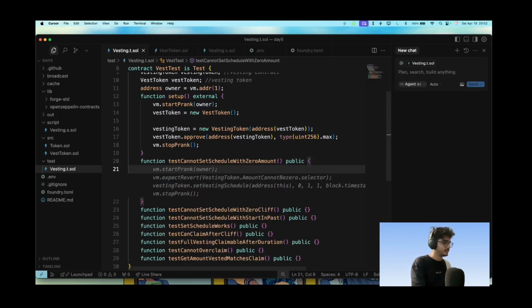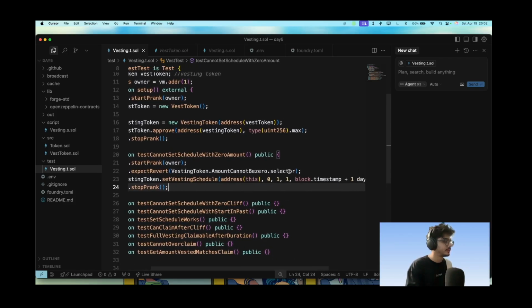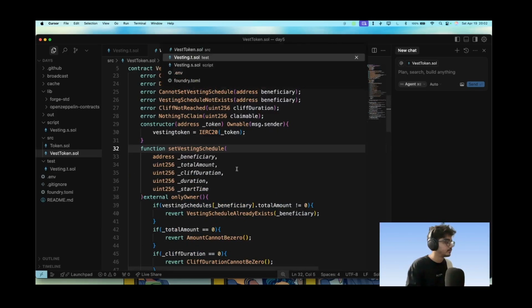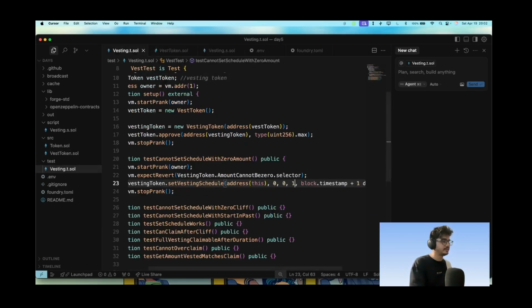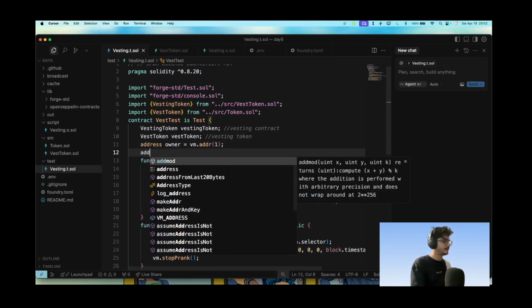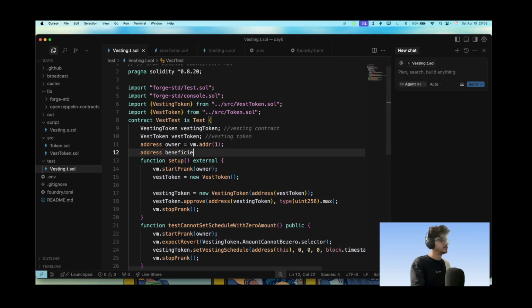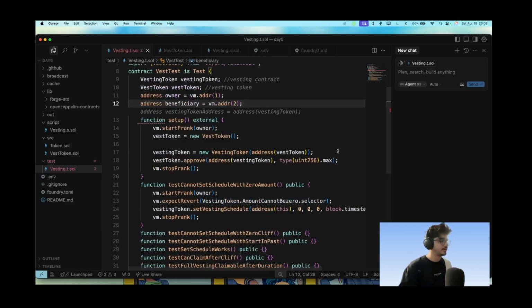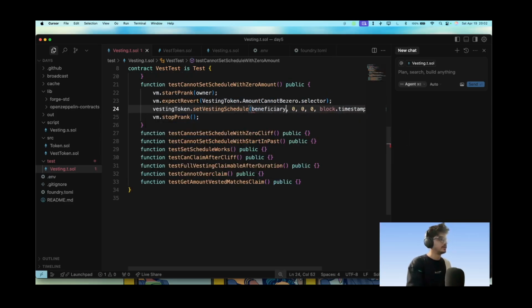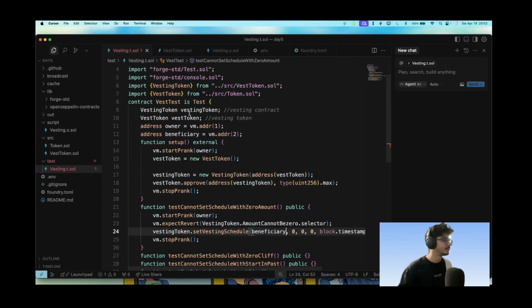So there will be vm.startPrank, and whenever this starts to set vesting, what does set vesting need? It needs a duration and a total amount, and the total amount shall be 0 for this to fail. Let's write a beneficiary here first, address beneficiary, so that we don't have to refer to this address. Rather we can just call the beneficiary right here easily.